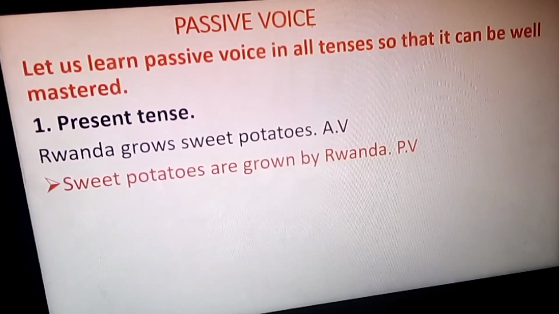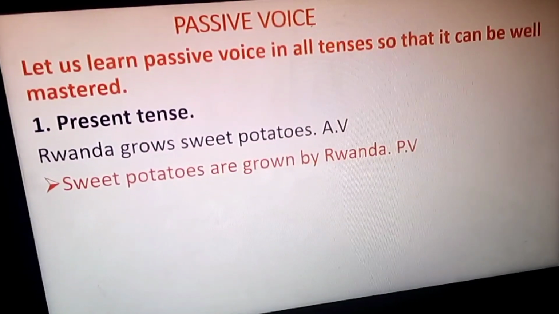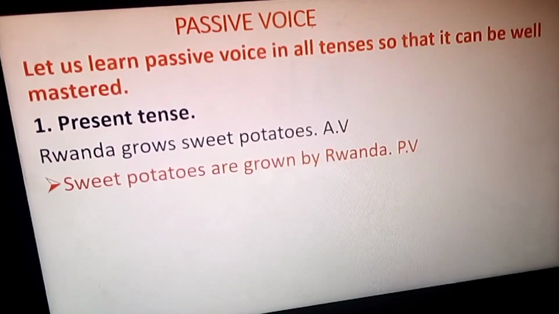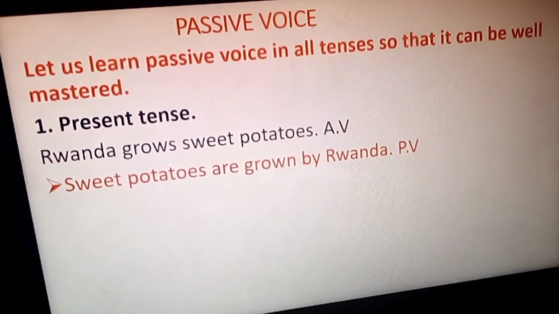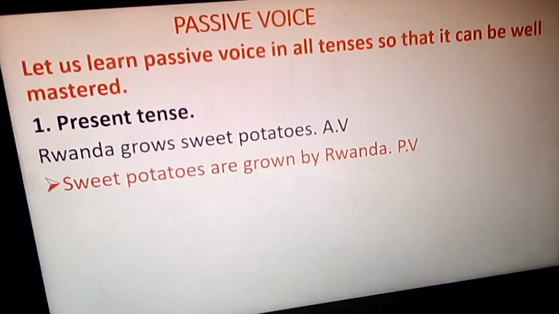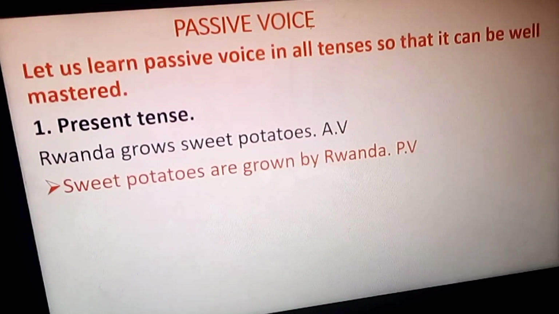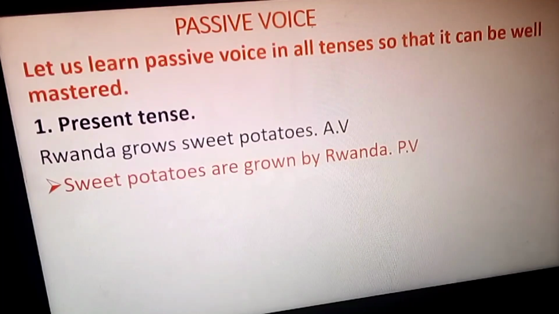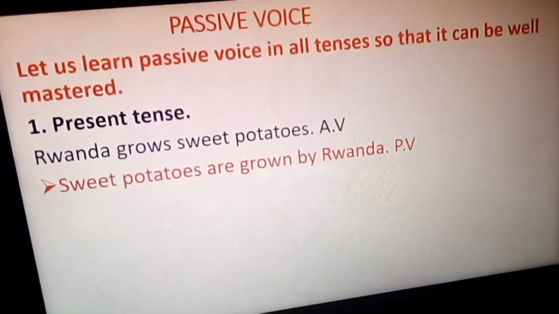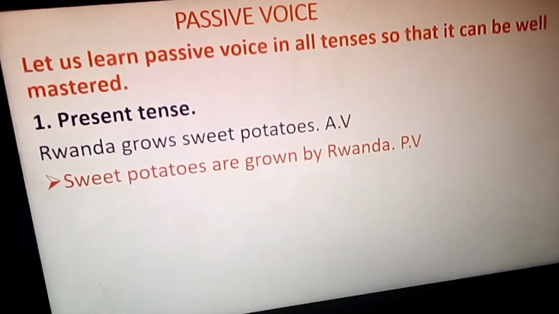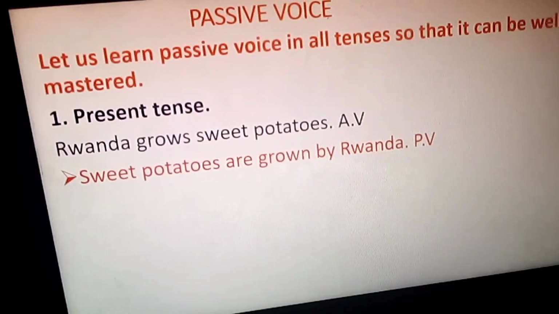Passive voice. Before we move on, do not teach your students passive voice before teaching them tenses, because here we'll be talking about passive voice in all tenses. Remember, English has 12 tenses.